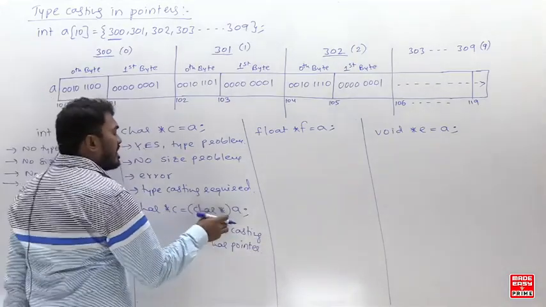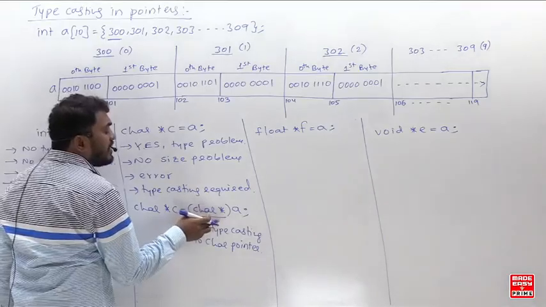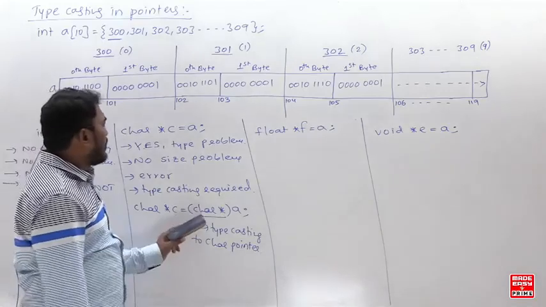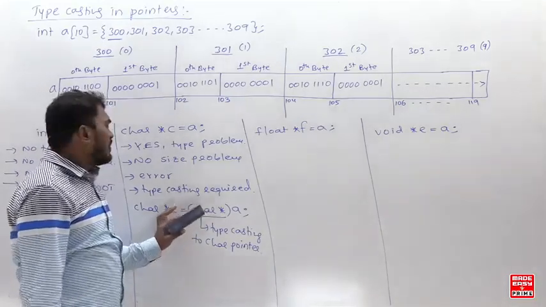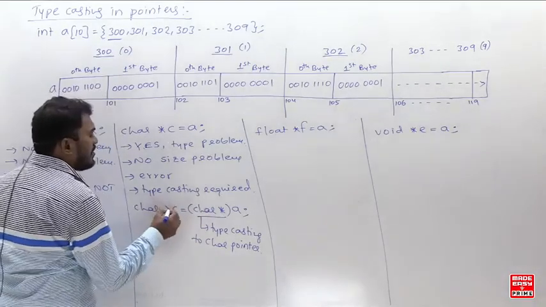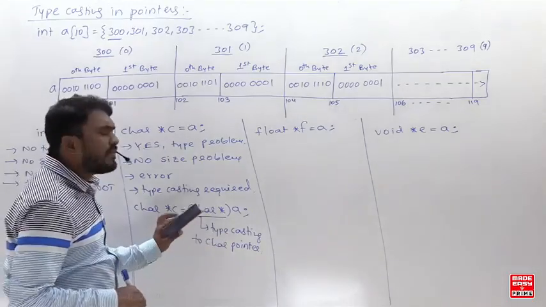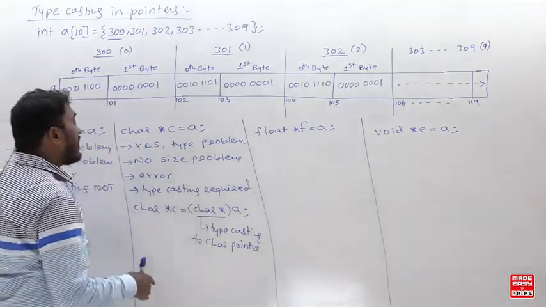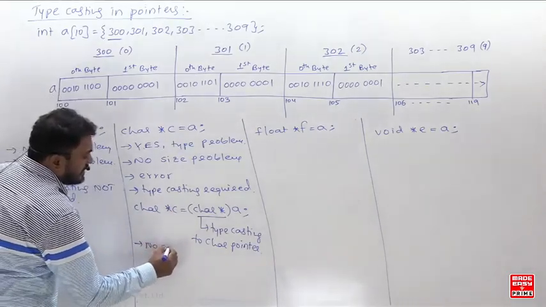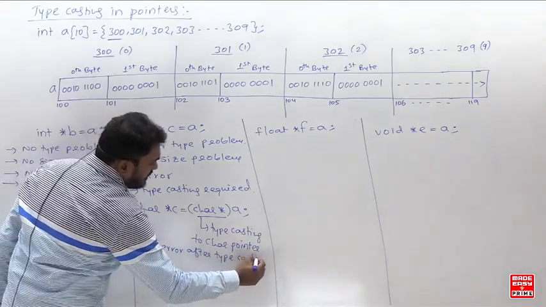So when you typecast into a character pointer, now this is temporarily treated as a character address. The compiler will understand that it is temporarily a character address. Because you have done the typecast, temporarily treat it as a character address. Now after typecasting, will it give error? No error. So no error after typecasting.